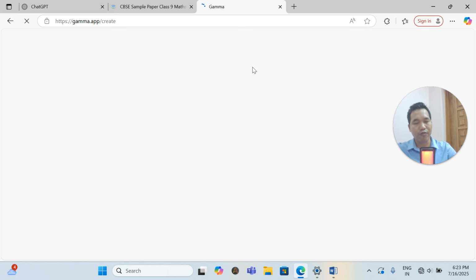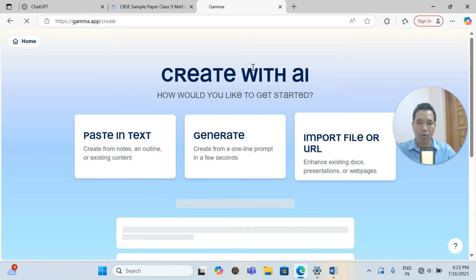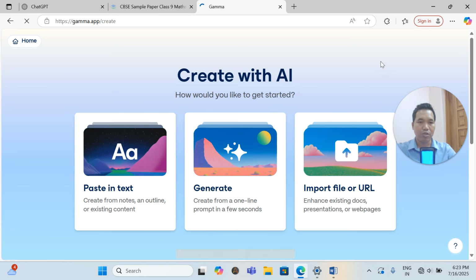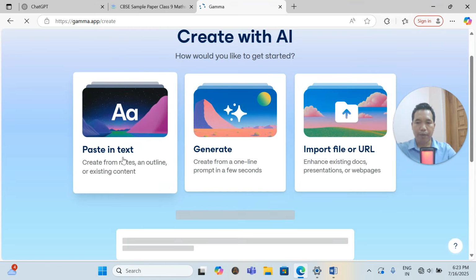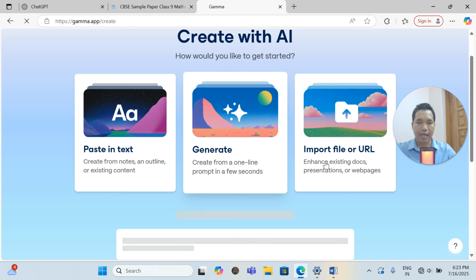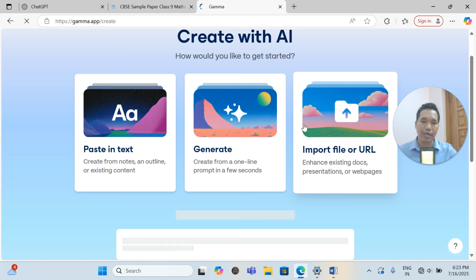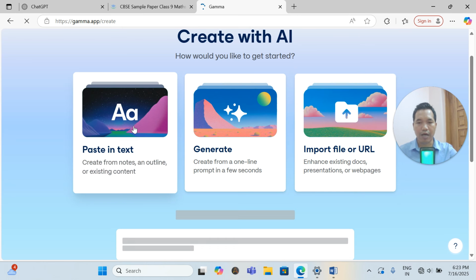You need to log in. If you have a Gmail account, it's very easy. You can log in with your Google Gmail account. Then you can start creating your PPT. Now here, see, I have already signed up, so I don't need to sign up again. Here three options are there: paste in text, generate, and import file or URL. You can do any of these. As a beginner, I would suggest you go with paste in text. So I'm clicking this paste in text.